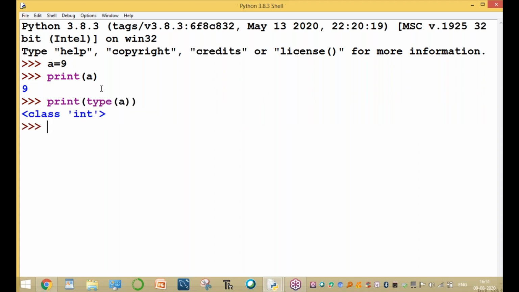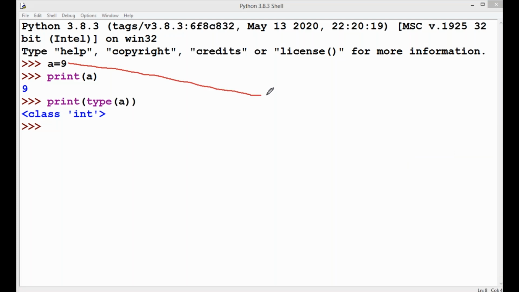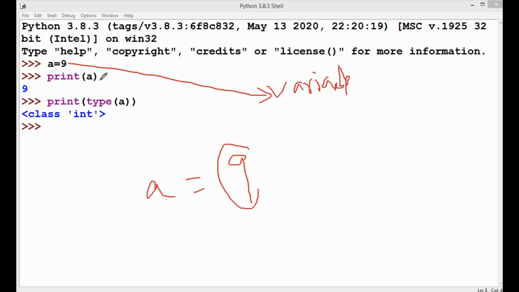What is the type of a? Here a is a variable, which is used to store some value. A equal to 9. A is a variable, it is used to store the value 9. And print of a means print the value of a. And the next one, sir, what is the data type of a?